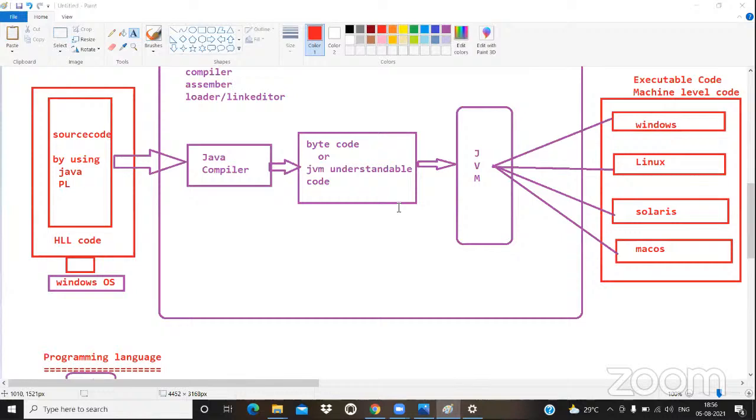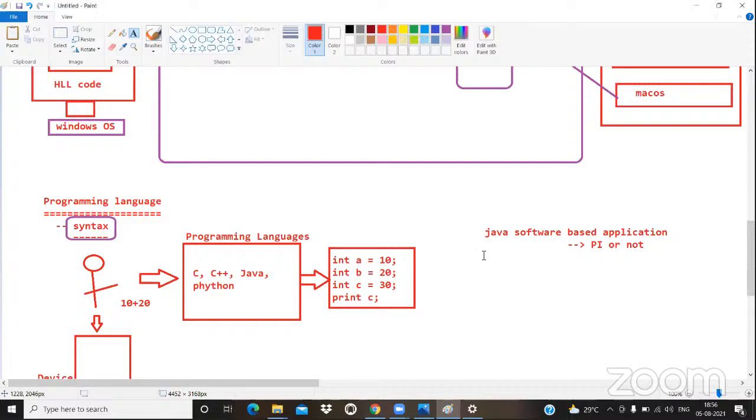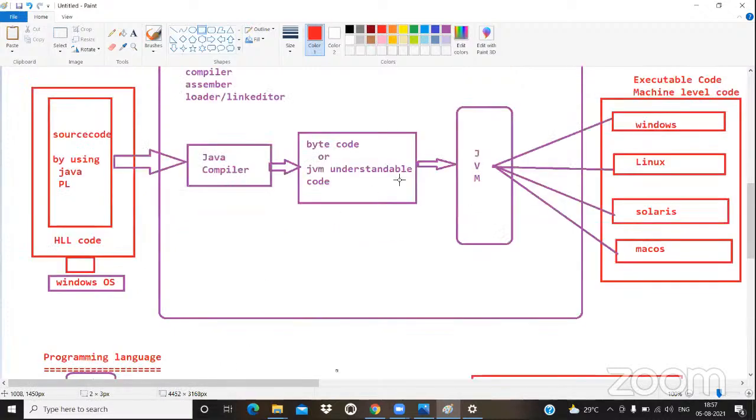Yes. If yes, then that is your platform independent programming language. Why are people calling Java software a platform independent programming language? The reason is whatever application we develop on top of the Java software, those applications are suitable to each and every operating system. Based on this point only, we can say Java is a platform independent programming language. Then how does it become platform independent?